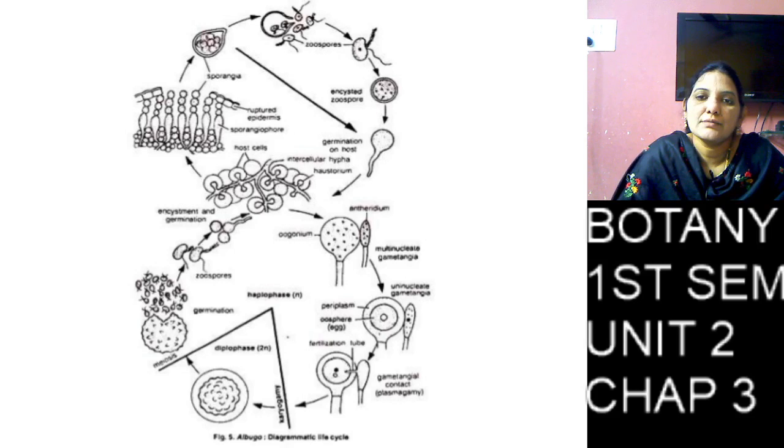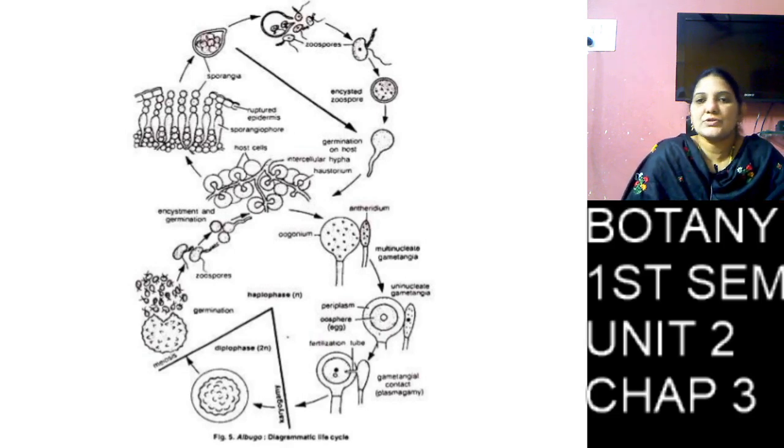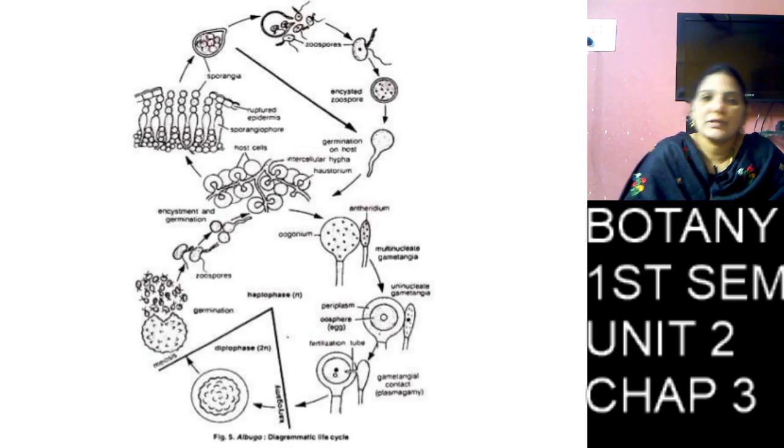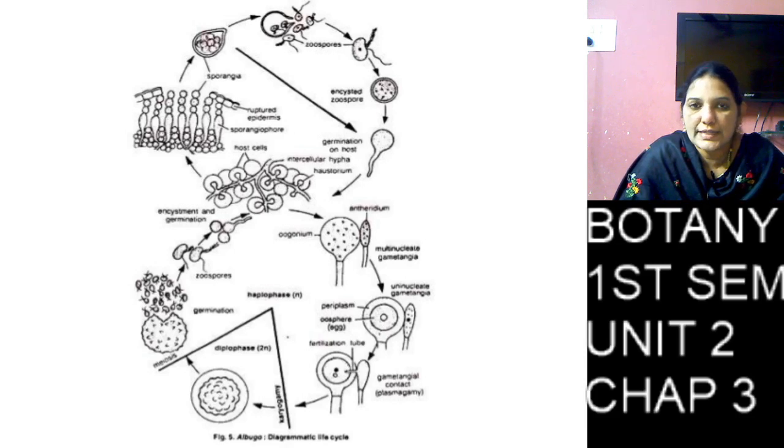Then coming to the fertilization. The round-shaped female sex organ and the club-shaped antheridium come together and attach with each other. We can see the second diagram.